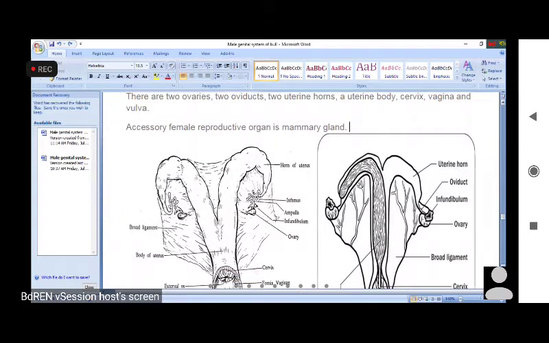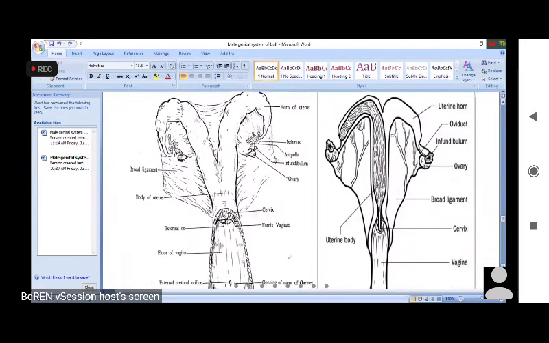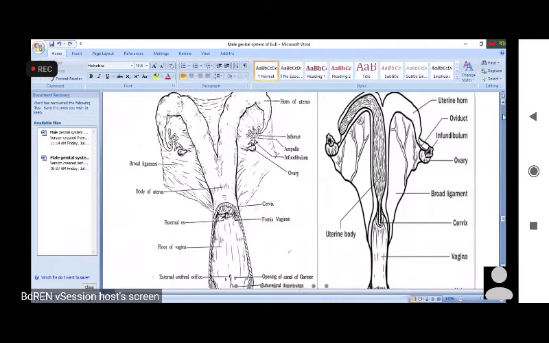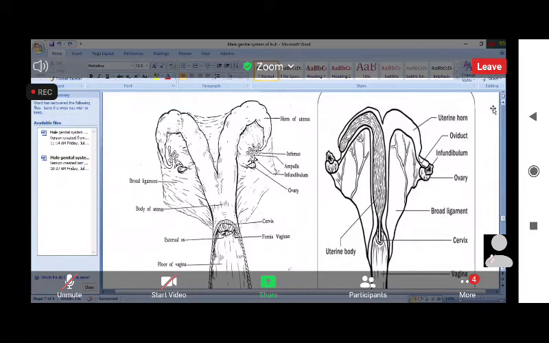Here are 2 pictures. One is for cattle, one is for horse. This is the female reproductive system of the cow. This is the female reproductive system of the mare. Mare means female horse. Do you know what mare means? The female horse is called a mare. Okay.